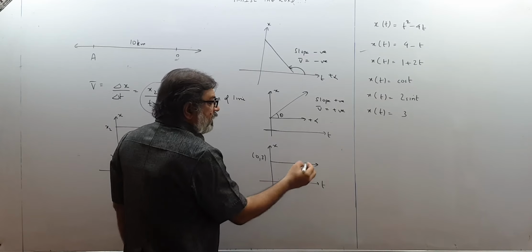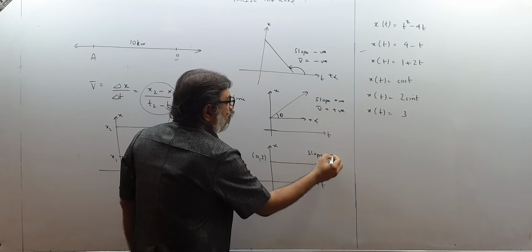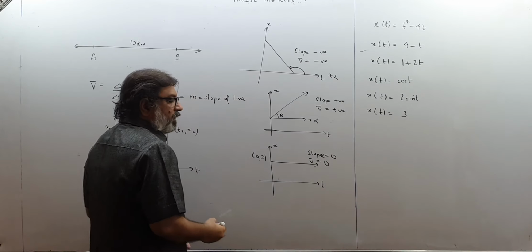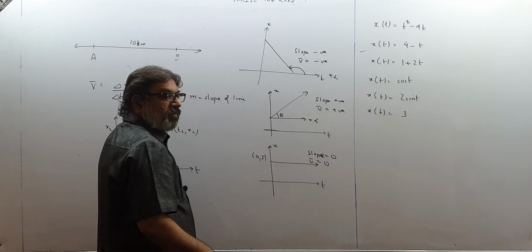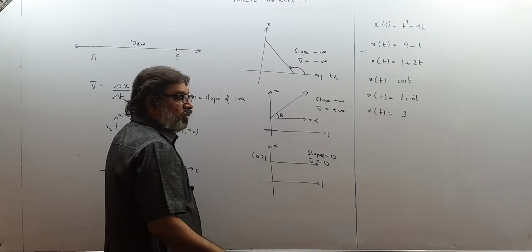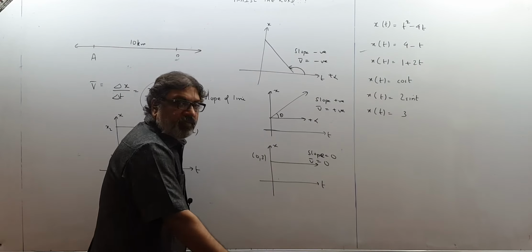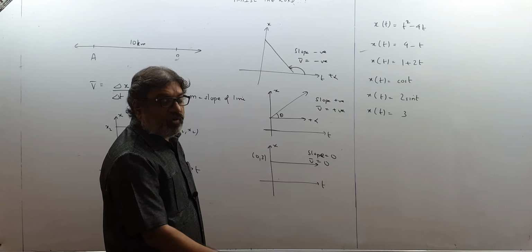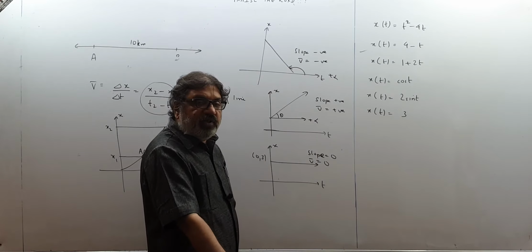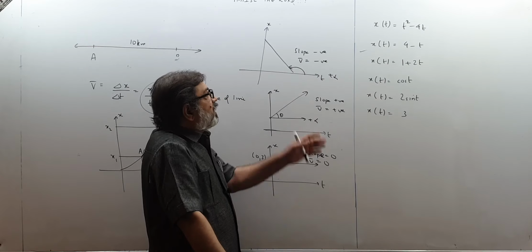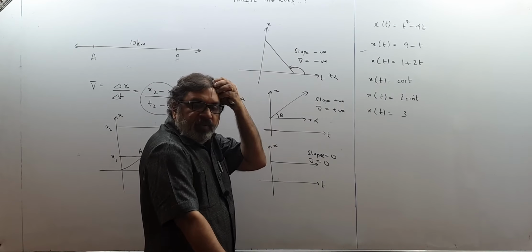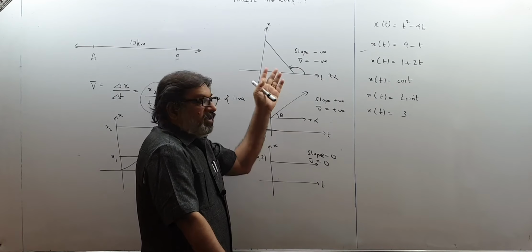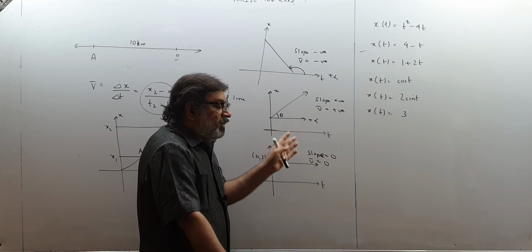This is a horizontal line, its slope is 0, that you know, therefore average velocity is 0. So when body is stationary, the average velocity will be 0 and your graph will come like this. So positive velocity, negative velocity and 0 velocity. How can we get information about velocity being positive, negative or 0? From the graph of position versus time, we can make out whether velocity was negative, positive or 0.